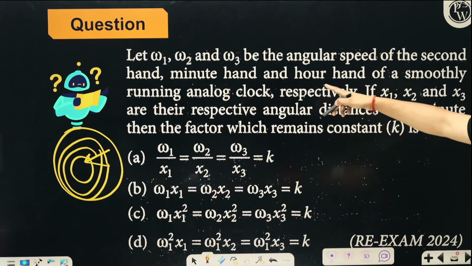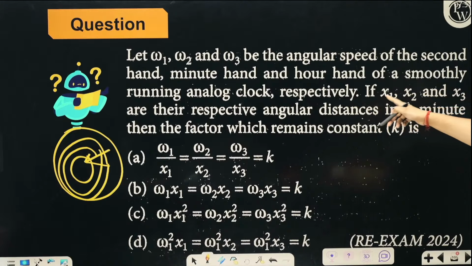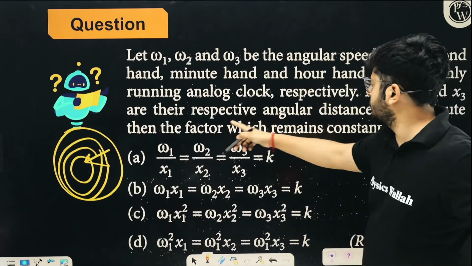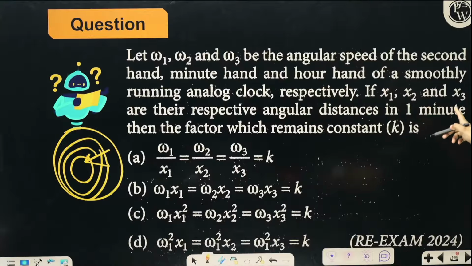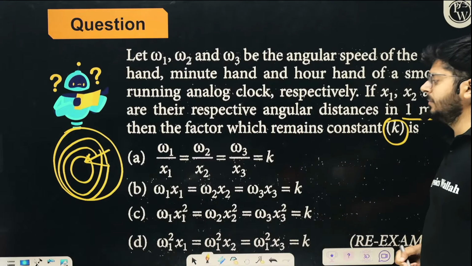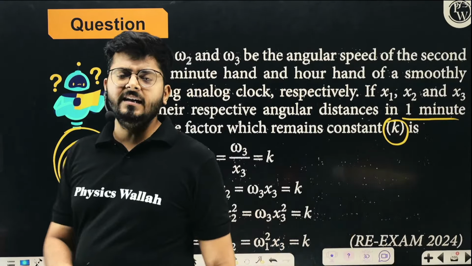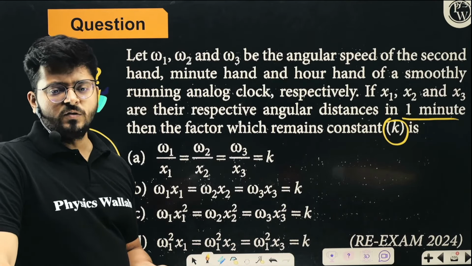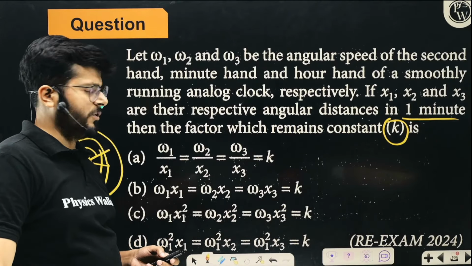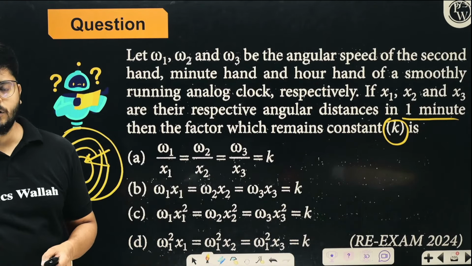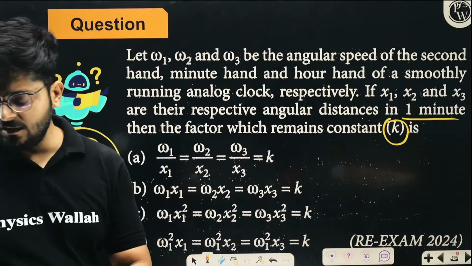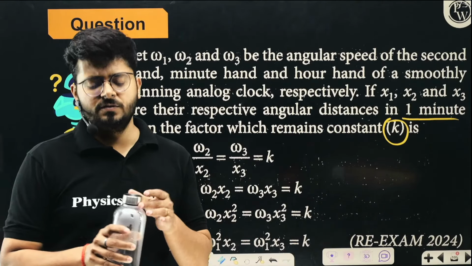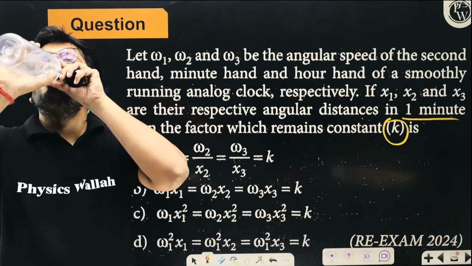x1, x2 and x3 are their respective angular distances in 1 minute. Then which factor remains constant for these three hands, the minutes hand, seconds hand and hours hand?